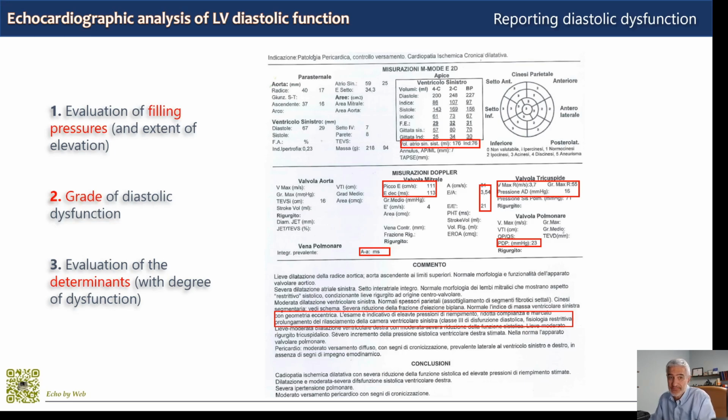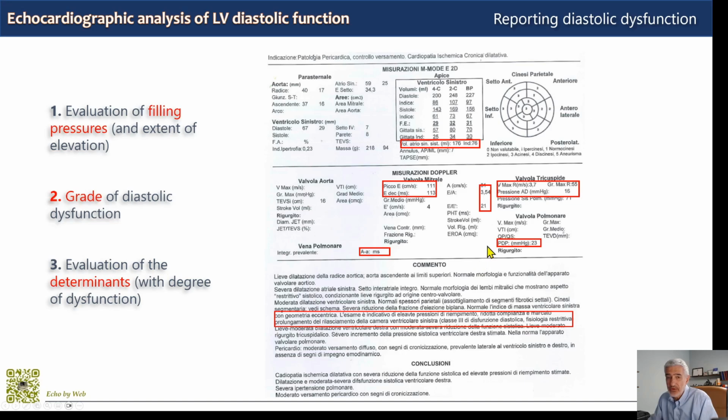This is an example of a patient with ischemic dilated cardiomyopathy and grade 3 diastolic dysfunction. The report is in Italian. I will translate the essential points to you. I'm showing here the 2 sections of the report, with the measurements up here, and down here the comments and the conclusions. I am omitting all the demographic parameters.